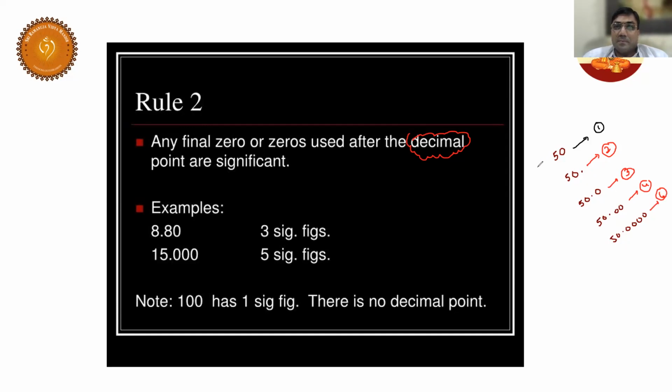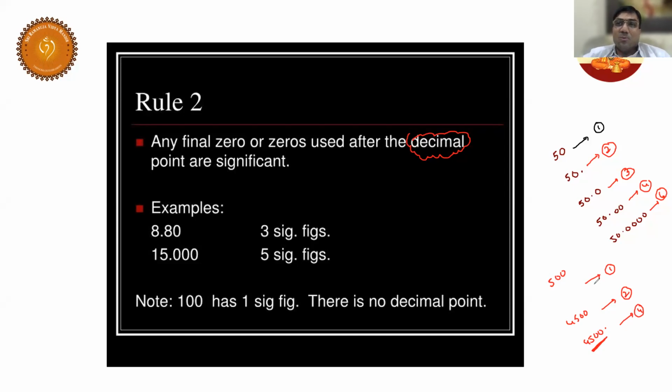Sir, before the decimal, we should not count the zero, no, sir? No, actually, for example, 500 is there. So the significant digit is only 1. For example, 4500 is there. How many significant digits? Only 2. For example, 4500 with a dot is there. How many? 4. All zeros should be counted, even after the decimal point. These zeros also should be taken into account. Decimal is there. Clear or not?